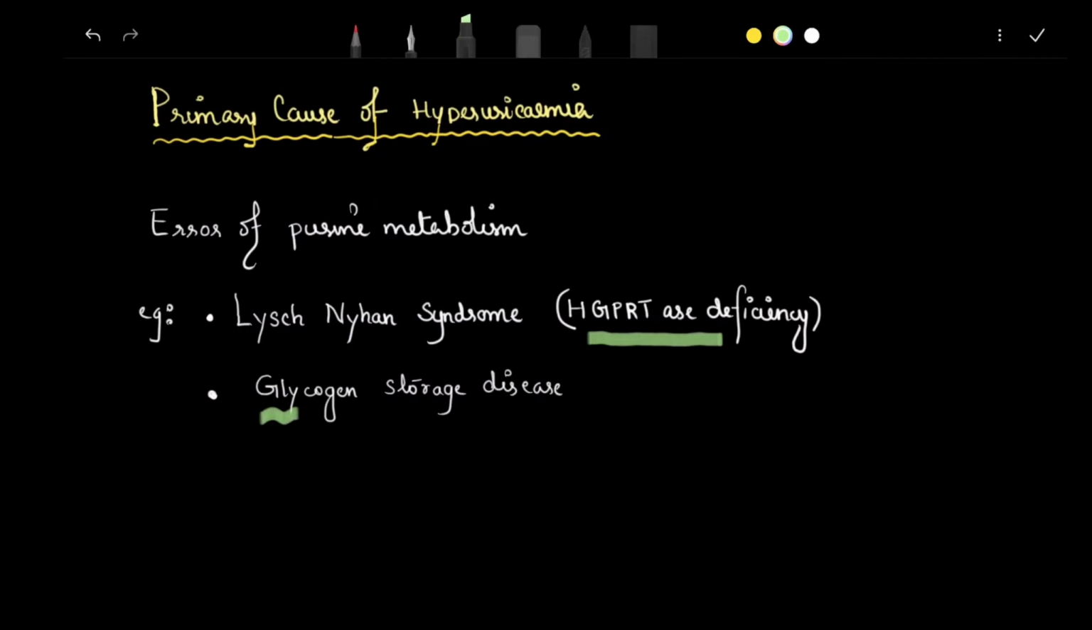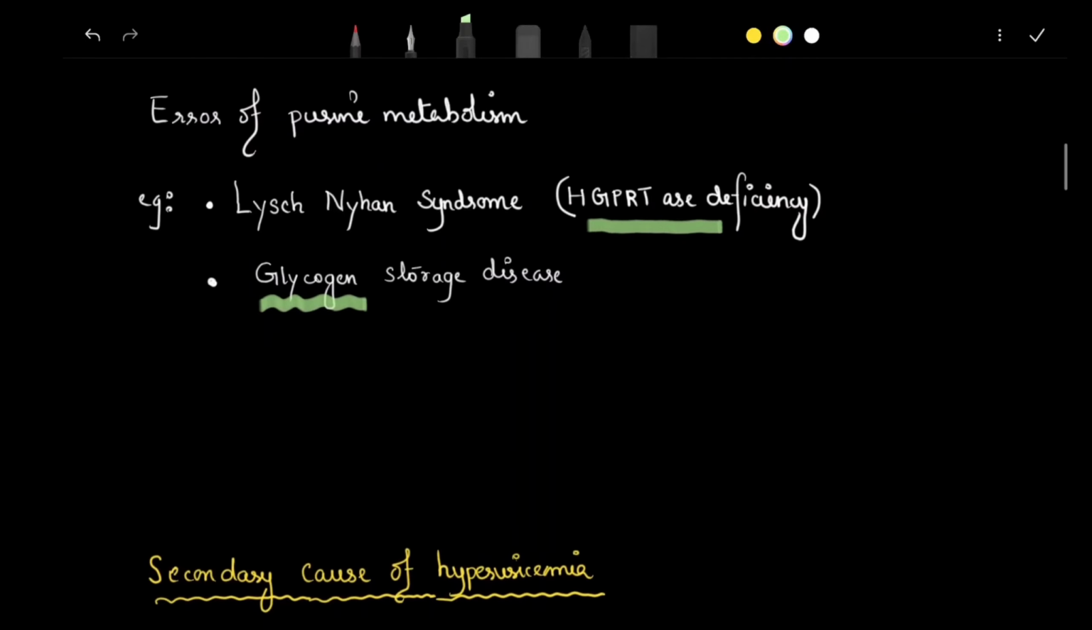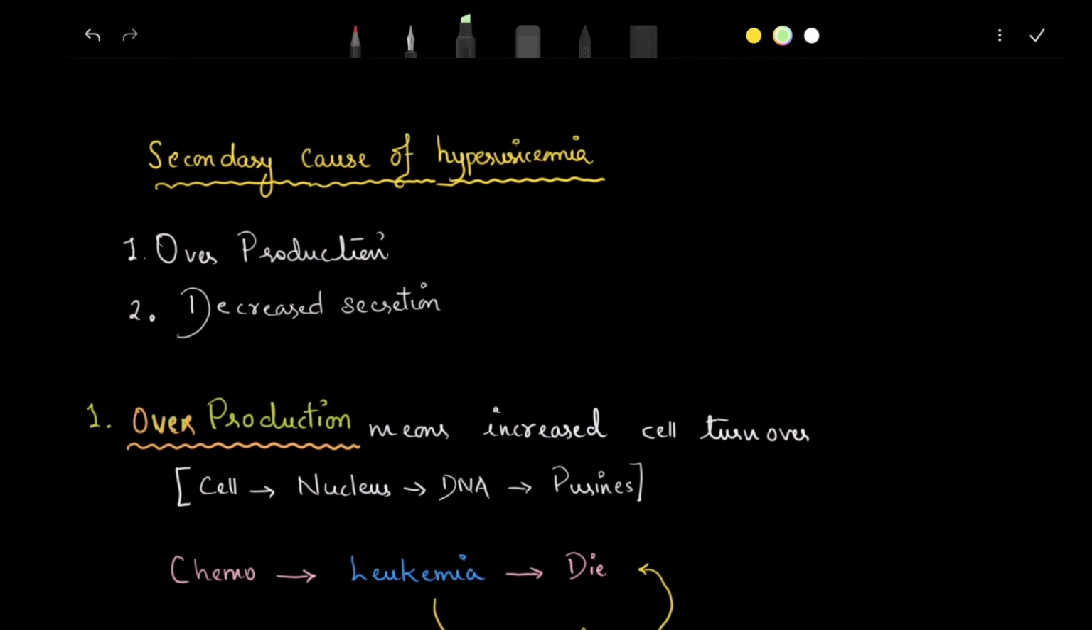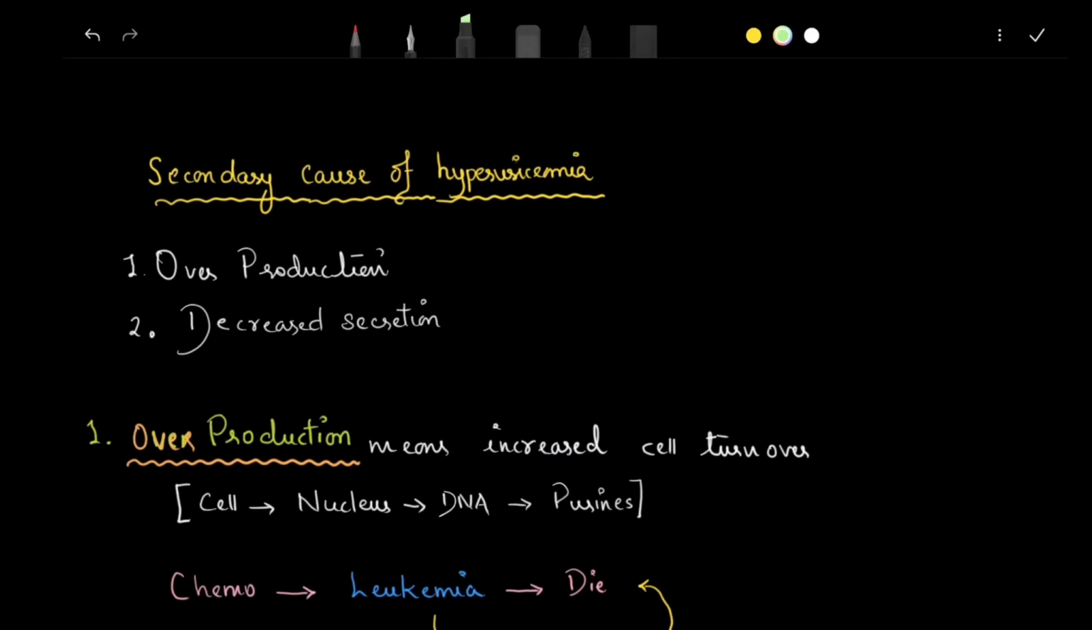Next one is glycogen storage disease. In such cases also there is an inborn error of purine metabolism. The uric acid production will be high. Then we'll discuss the secondary causes. In secondary causes, one is overproduction, where more uric acid is produced. Second is decreased secretion or excretion by the kidney. The kidney is not properly excreting uric acid from the body.